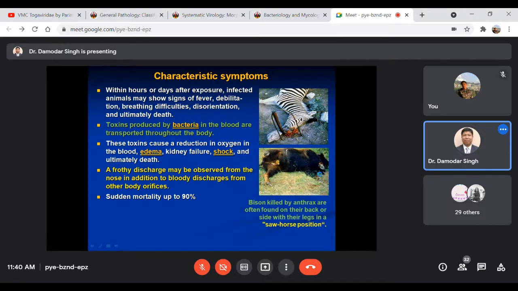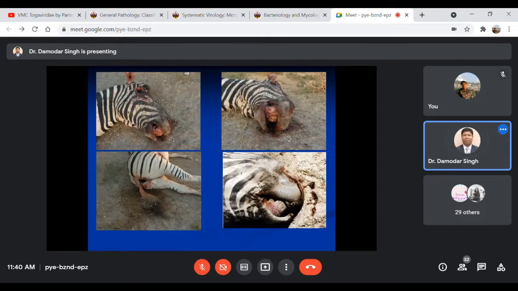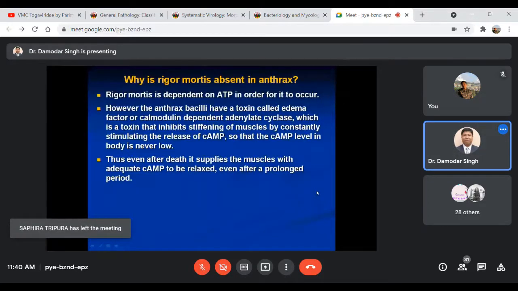So these are some more pictures showing susceptible and suspected cases, with blood oozing out from the nose, mouth, nostril, even from the eyes, and from the anus as well. Then, so far as justification or reasoning is concerned, sometimes you may be asked why rigor mortis is absent in case of anthrax. Rigor mortis used to be absent.